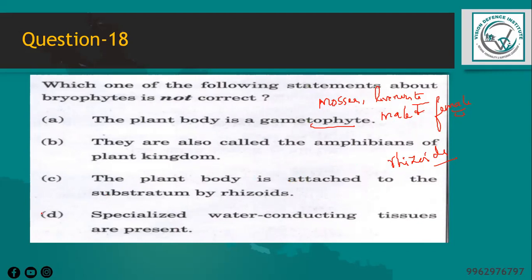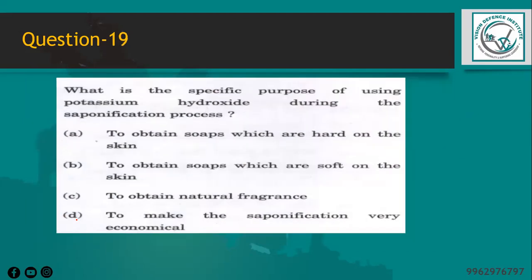So generally, the option will be D. Specialized water-conducting tissues are present.